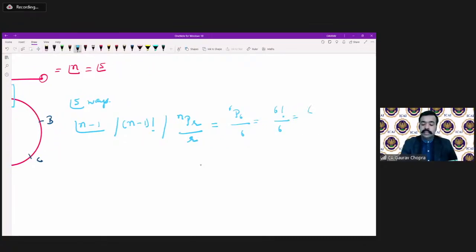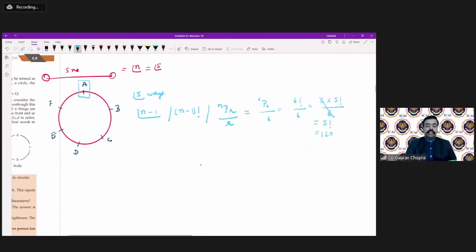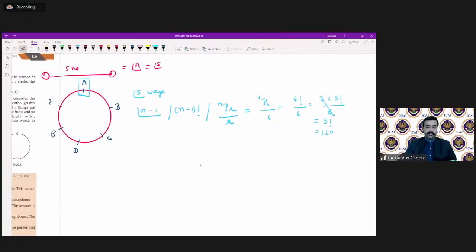It can also be written as 6 multiplied by 5 factorial divided by 6. So this 6 will get cancelled and the final result is 5 factorial, that is 120 ways. So in 120 ways, these persons can be seated.